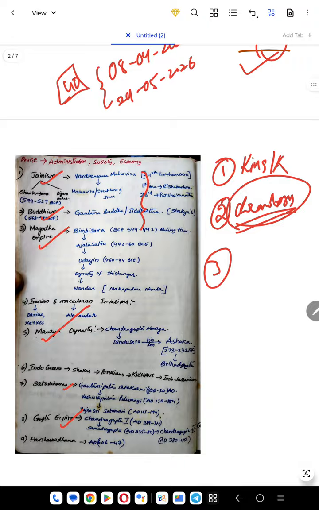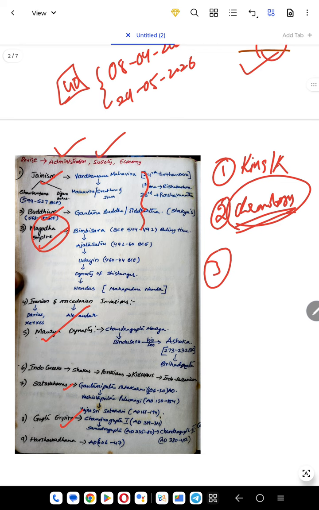And the third step is you try to identify three or four parameters from every kingdom that you read. For example, you're reading Magadha Empire. You read what administrative measures were there in Magadha Empire. First point. Then how society was impacted during Magadha Empire. What policies brought some changes, or what reforms made changes in the lives of people.